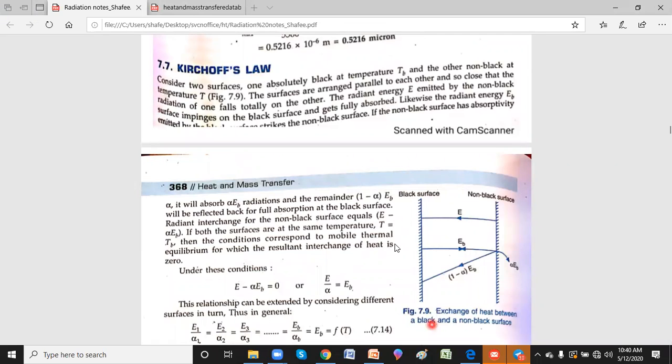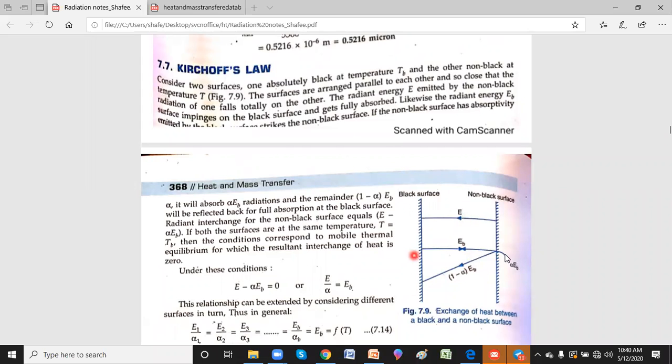Now you observe this particular diagram which I am showing here. There are two surfaces which are kept parallel to each other. One is a black surface, the other is a non-black surface. Black surface and non-black surface. Now, what is the specialty of black surface? I already explained that a black body or black surface is one which absorbs 100% radiation. Okay, there won't be any reflections. But what happens to the non-black surface?